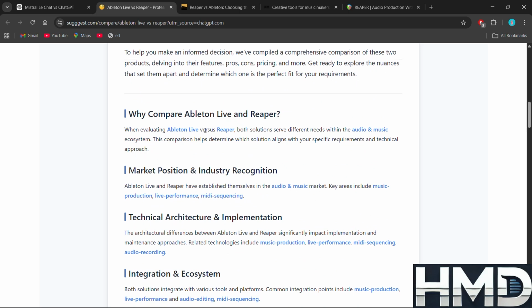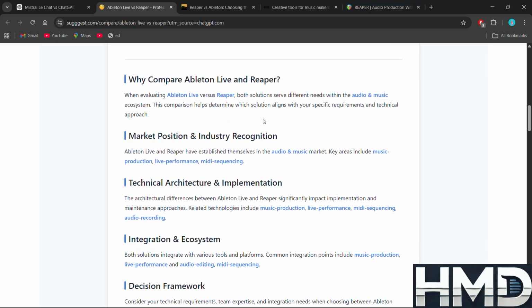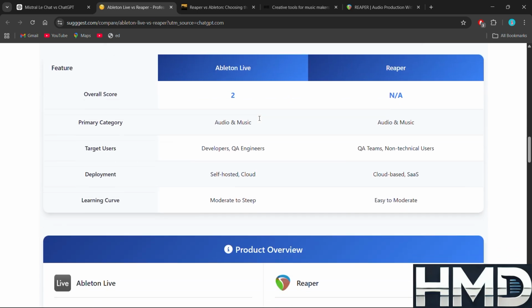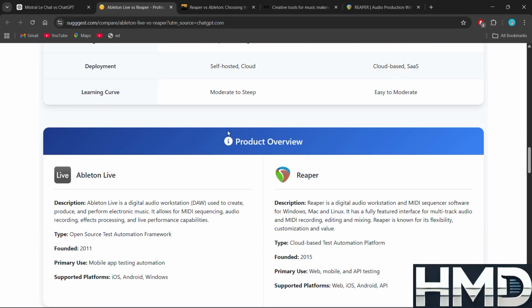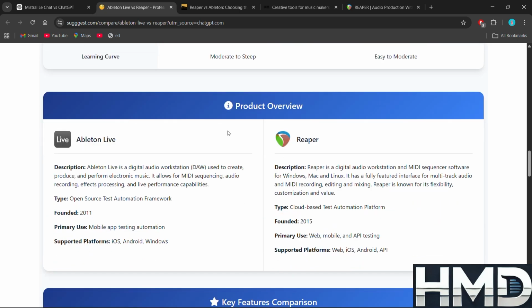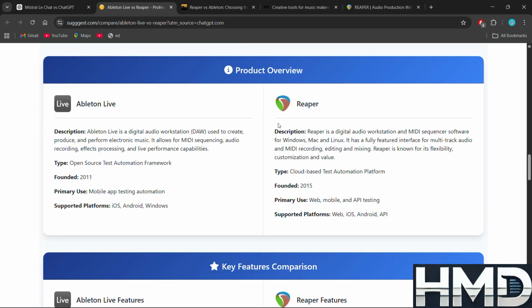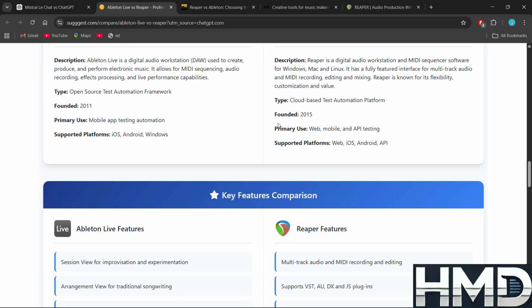Reaper's strength is depth and control. Every corner of the DAW bends to your will, but you invest more time learning its language before it starts to feel natural. Many pros even use both: Ableton for sketching and performance, Reaper for detailed editing and mixdowns.